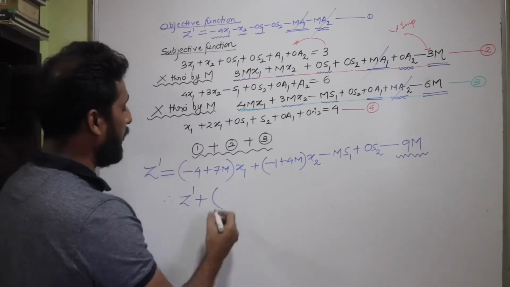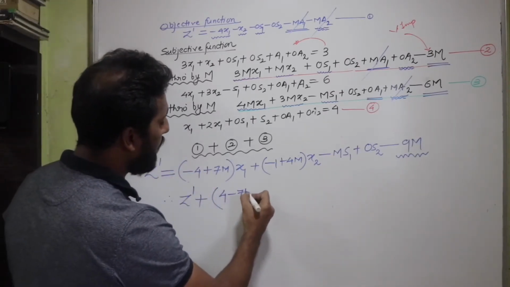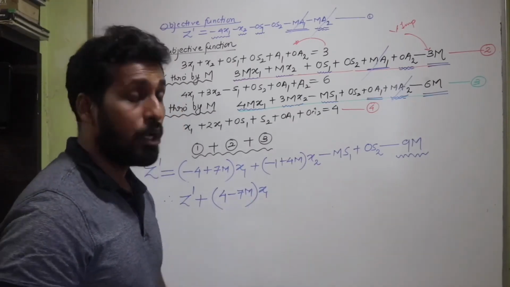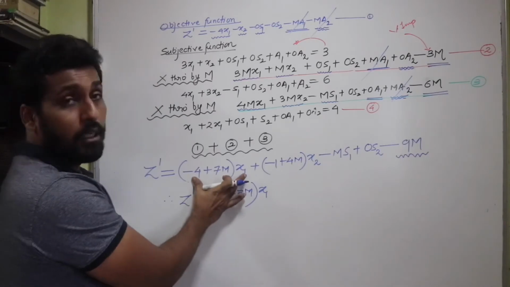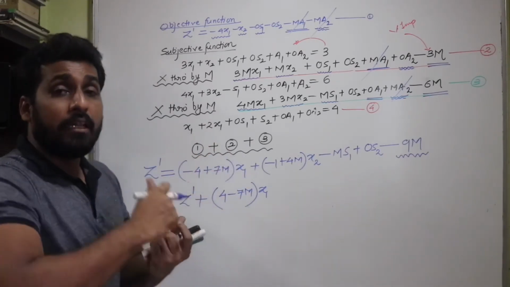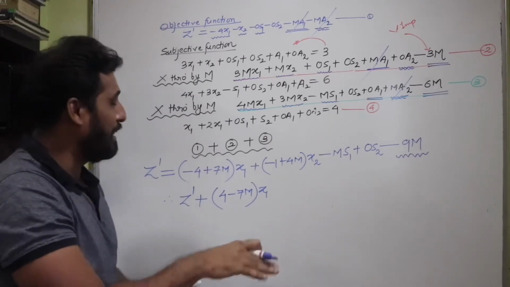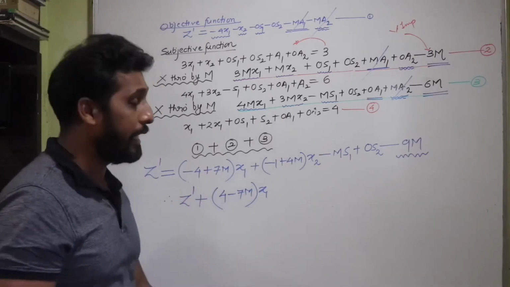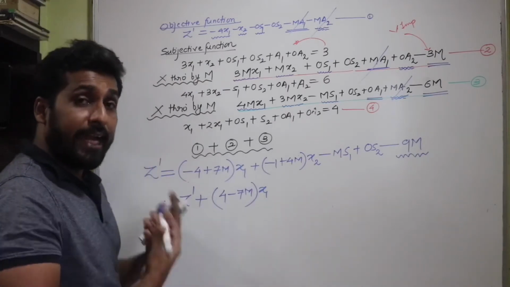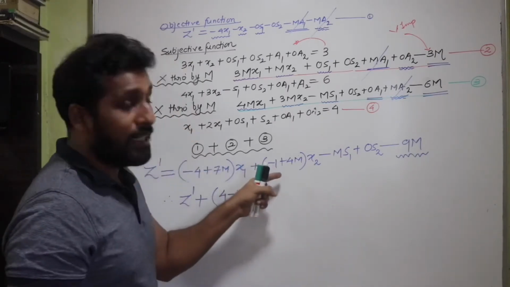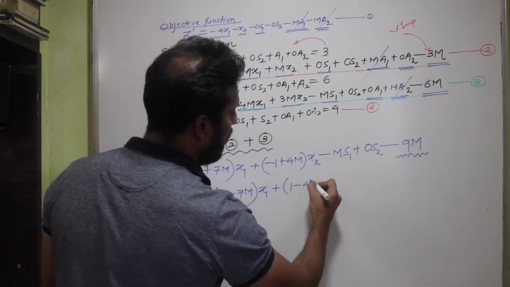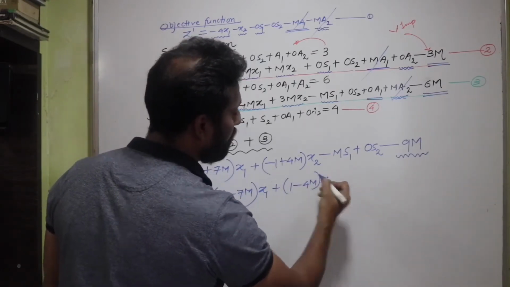Minus sign goes in, you get 4 minus 7m and x1. So you've got to pay attention here. What I've done is I've transferred this term x1 to the left side. It will have a negative sign. The negative sign has been taken inside the bracket. The next term has also been transferred to the left side. Again comes the negative sign. You take it inside. Again it will change to plus 1 minus 4m x2.